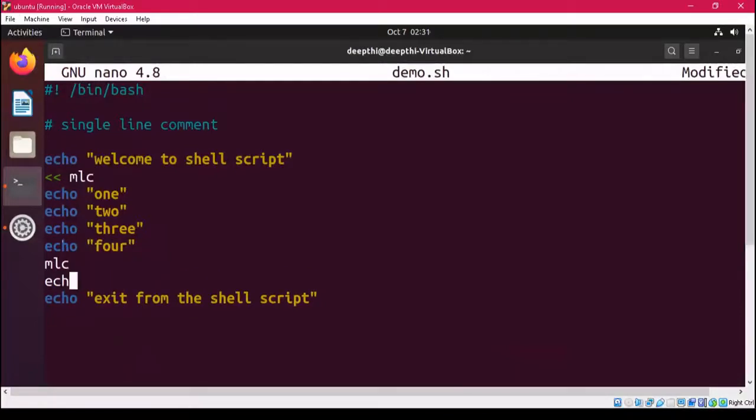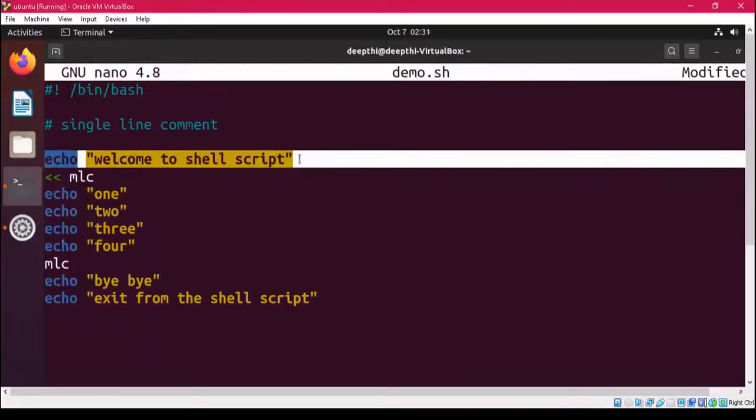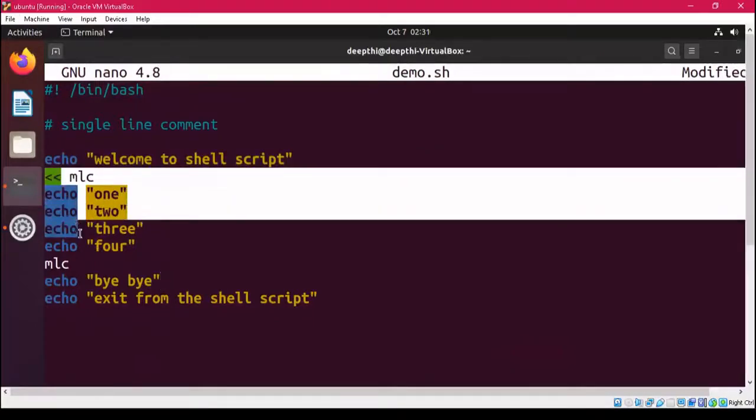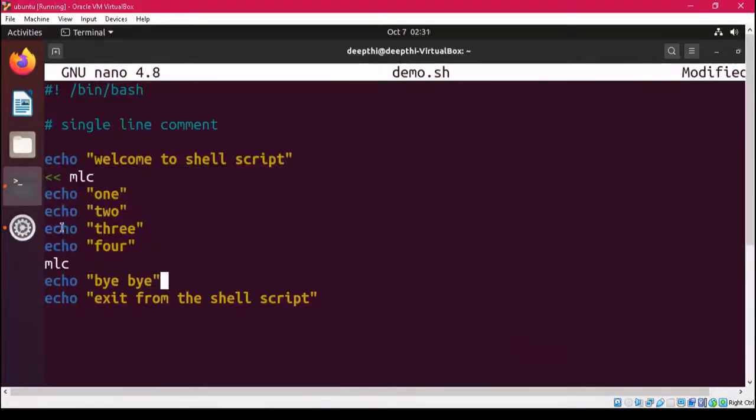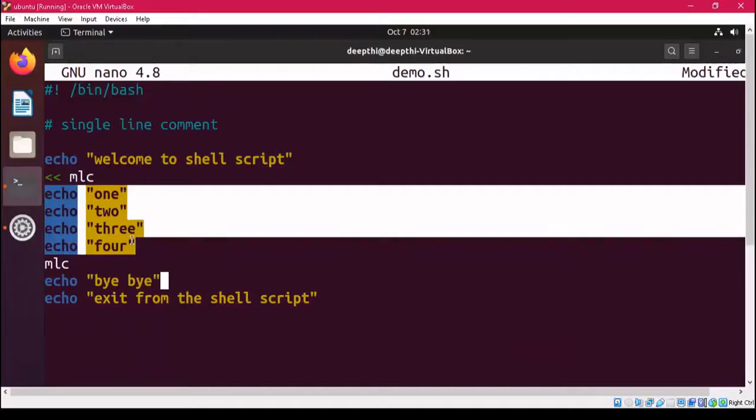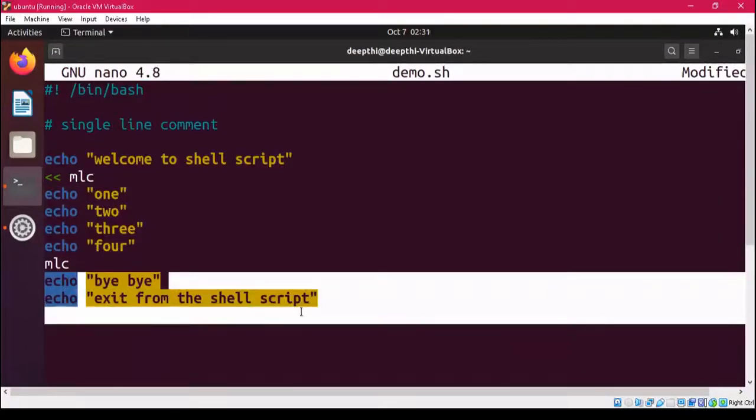After this, let's display one more statement. This is your single line comment, and this is the statement that will be displayed. Everything inside the multi-line comment has become a comment, and then these 2 statements will be displayed.